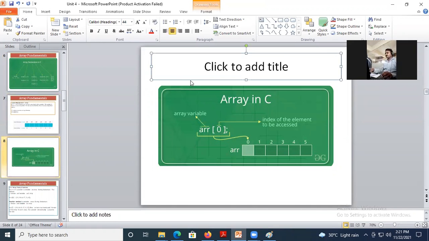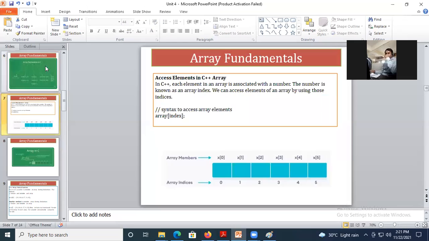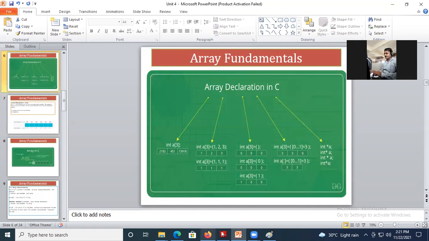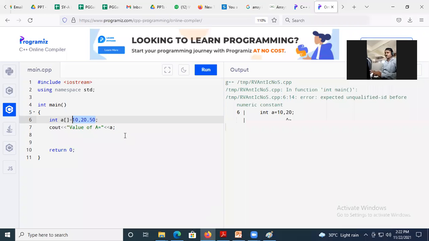We have declared the array, right? Up to this, now I'll move to programming window. Okay, now who will tell me the syntax?